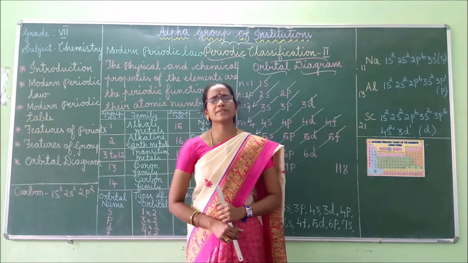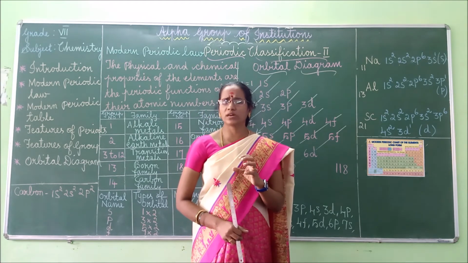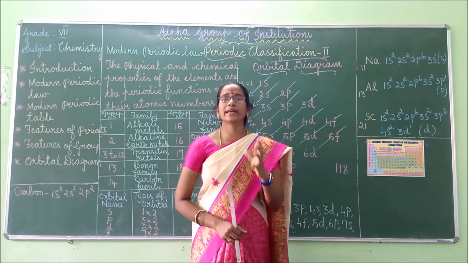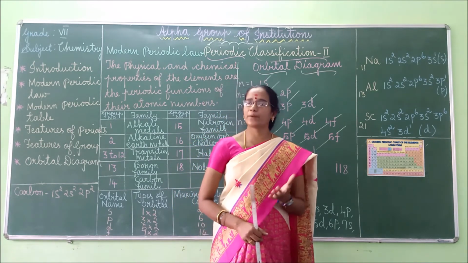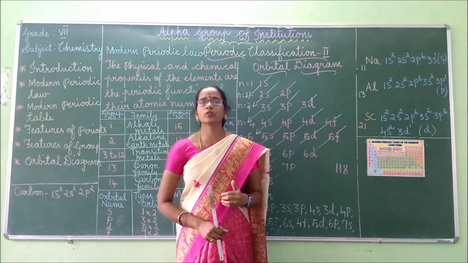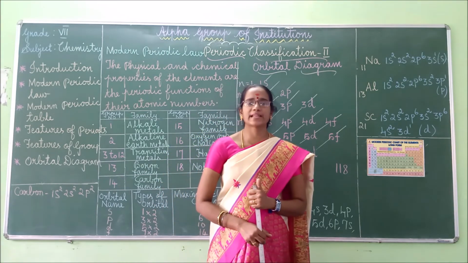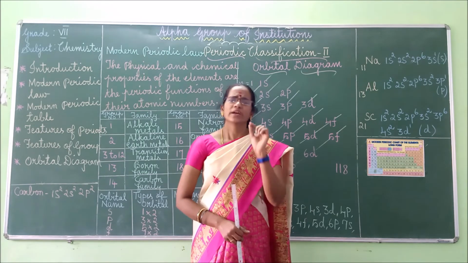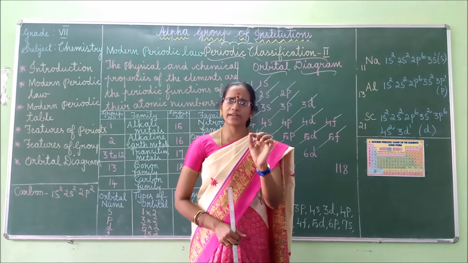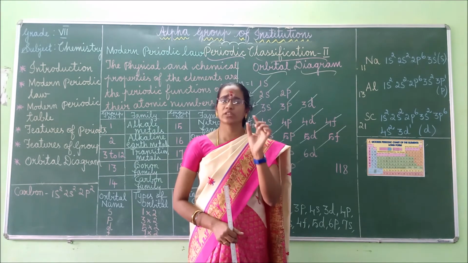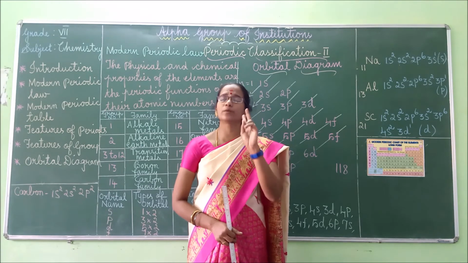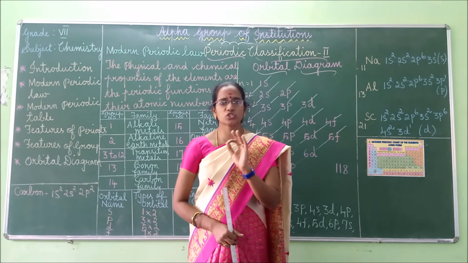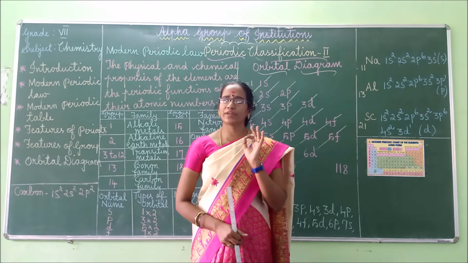This Aufbau principle is used to find out the location of electrons in an atom and also about their energy levels. And it is also very important to note that each orbital can accommodate a maximum of 2 electrons. This is the Pauli exclusion principle. This is also very important.